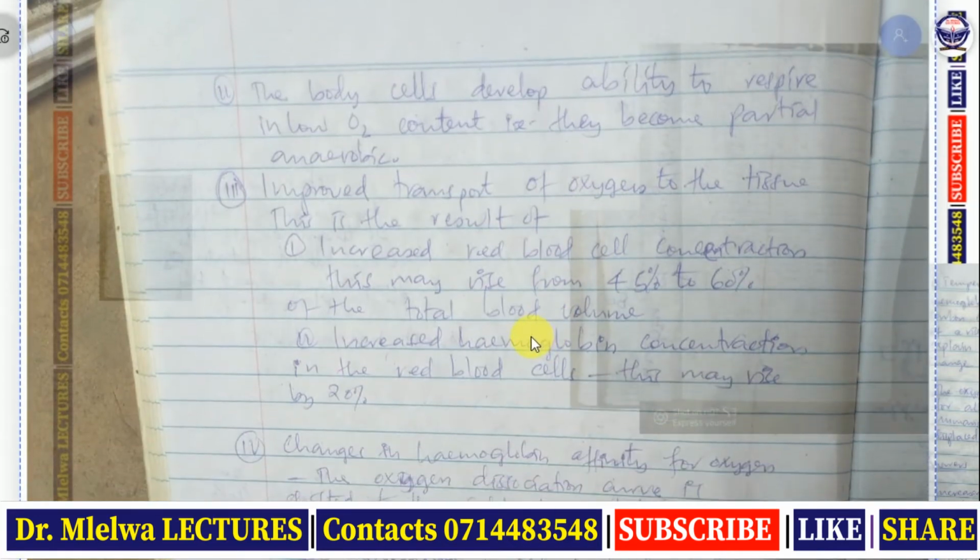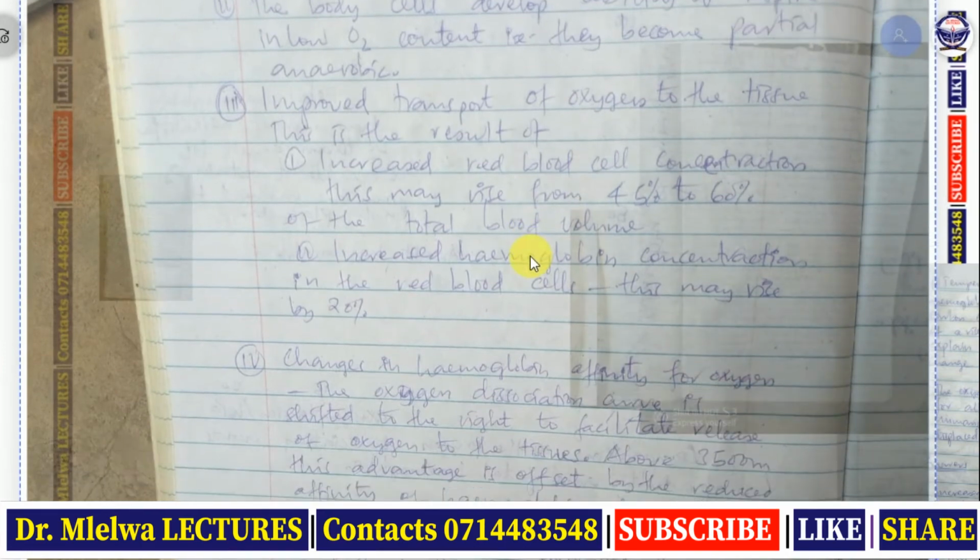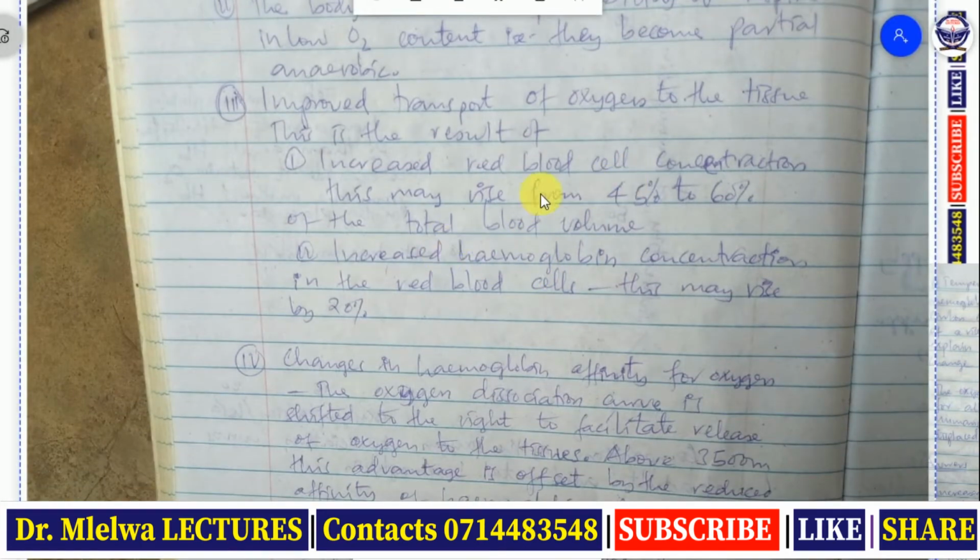Third, there is the improved transport of oxygen to the tissue. Improved transport of oxygen to the tissue, and this is the result of about two mechanisms. How do we improve transport of oxygen? First, it is by increasing the red blood cell concentration. This may rise to 45 to 60% of the total blood volume. We call this hematocrit.